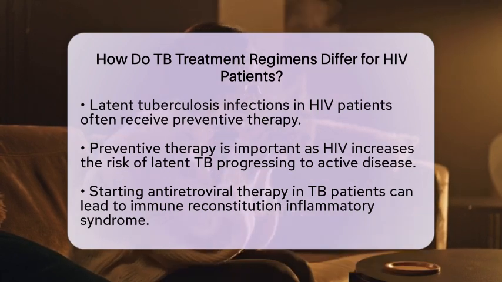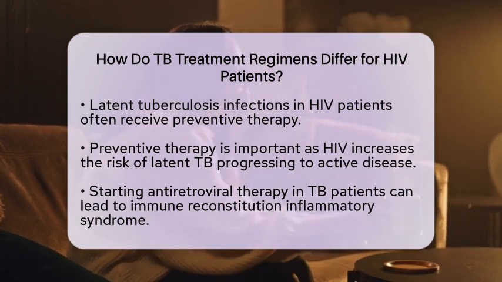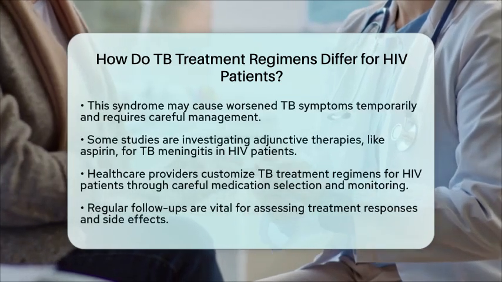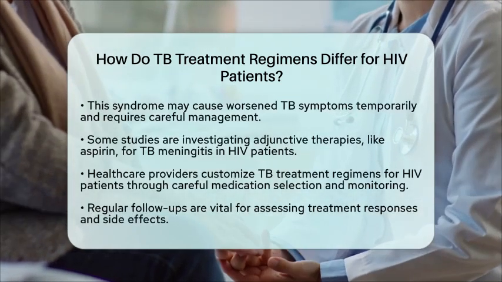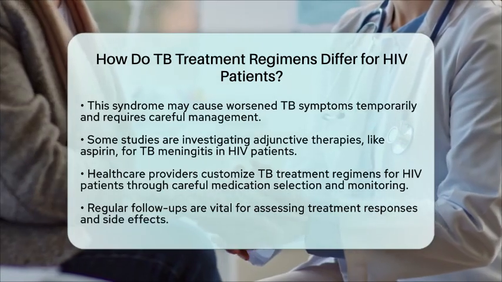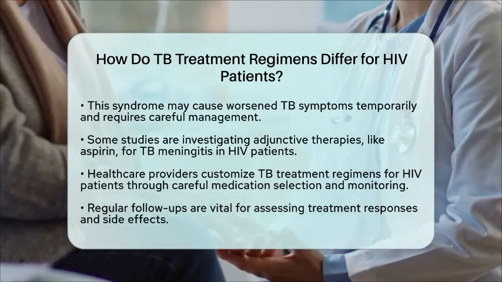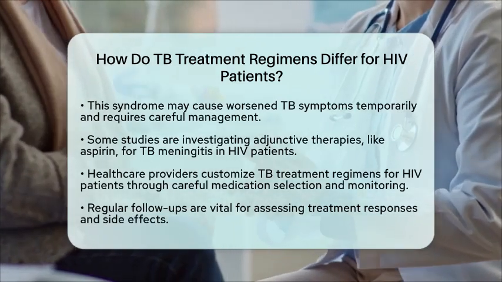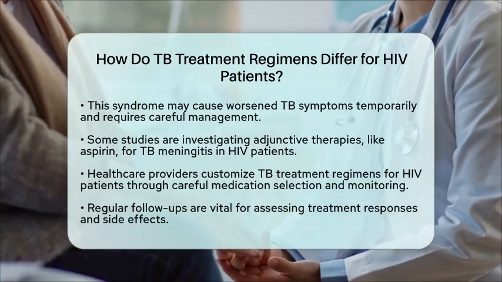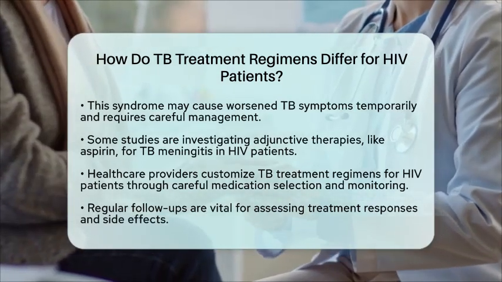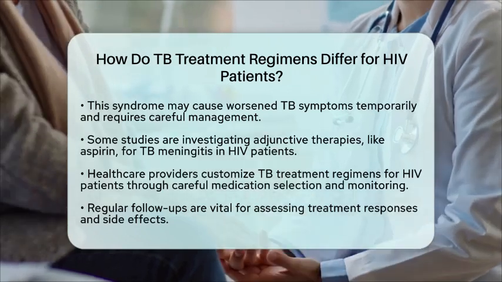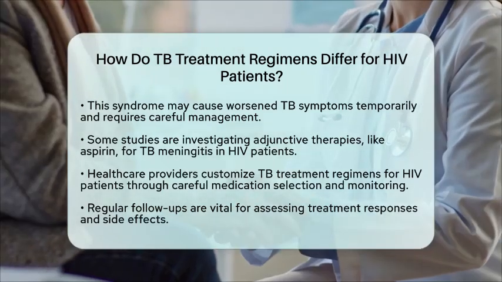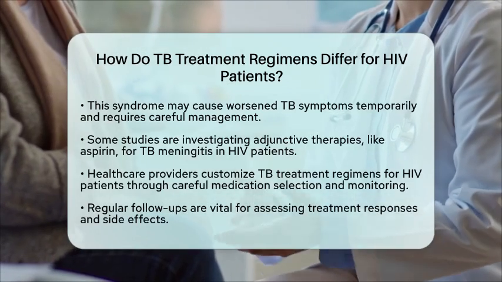In practice, healthcare providers tailor tuberculosis treatment regimens for HIV patients by selecting compatible medications, adjusting dosages, and extending treatment when necessary. Regular monitoring for side effects and treatment responses is vital. Preventive therapy for latent tuberculosis is a key strategy in HIV care to help reduce the incidence of active tuberculosis.